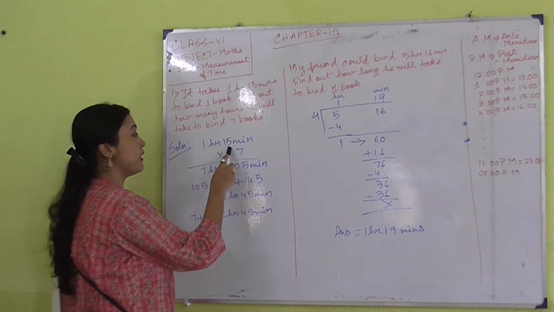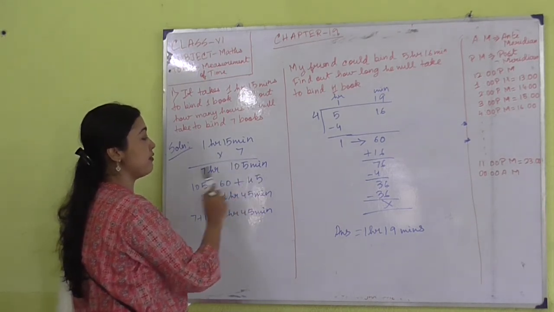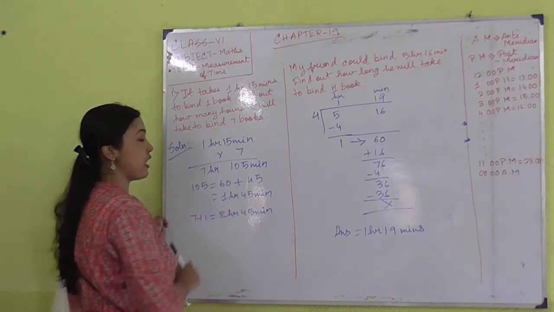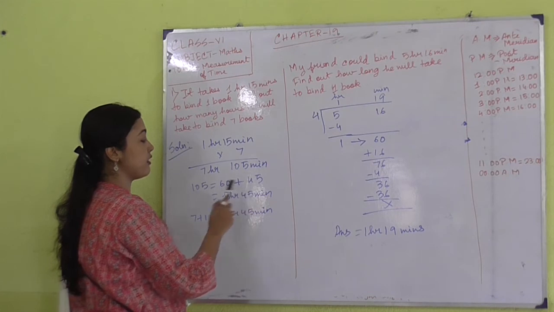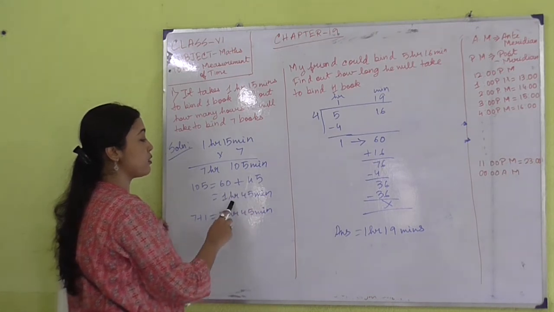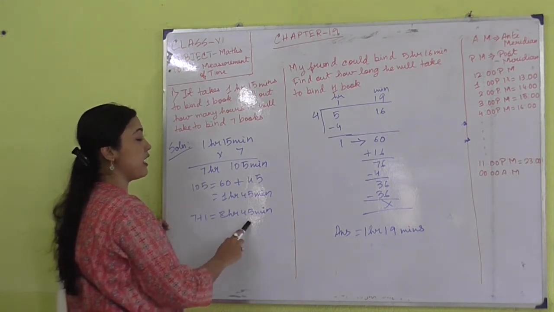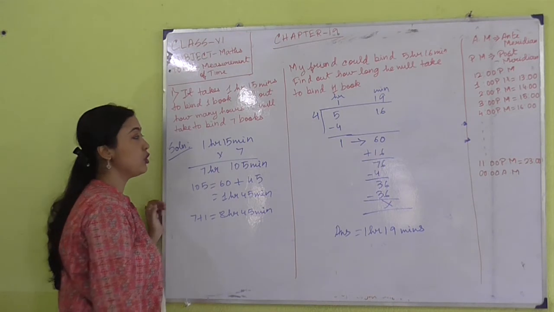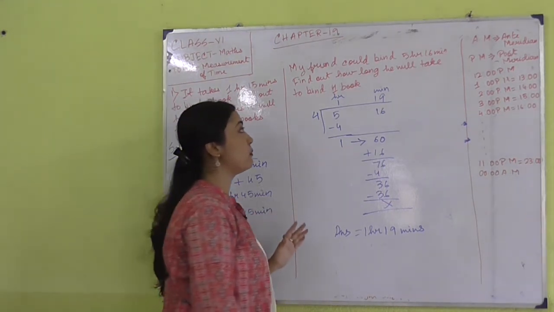So 1 hour 15 minutes multiplied by 7: we get 15 into 7 as 105 minutes and 7 into 7 as 7 hours. This 105 minutes we are breaking into 60 plus 45 minutes. So 60 minutes means 1 hour, and 45 minutes. So I am adding this 1 hour to the 7, that is 7 plus 1, 8 hours and 45 minutes. So this is the problem of multiplication. I think it's clear to you. Next is the problem of division.